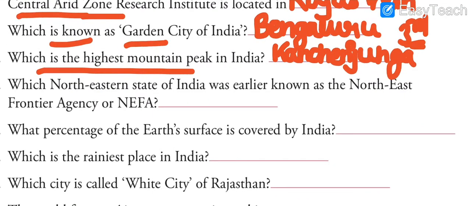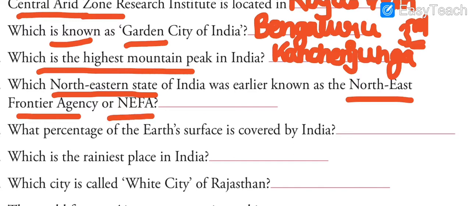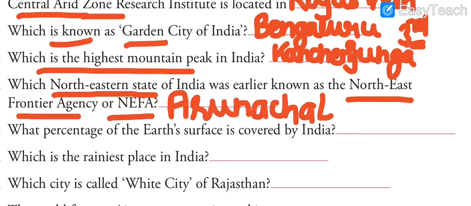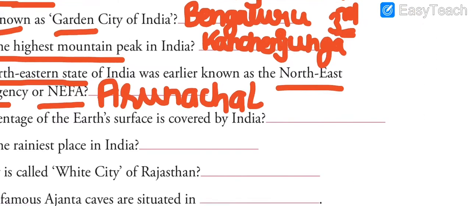Now the next question says, which northeastern state of India was earlier known as the Northeast Frontier Agency or NEFA? This is a northeastern state, so we are very clear that we have to go to the map, towards the northeastern states of India. Out of these 28 options, we are left with only a few. This state was earlier known as the Northeast Frontier Agency or NEFA. So this state is Arunachal Pradesh. Arunachal Pradesh was earlier known as the Northeast Frontier Agency.